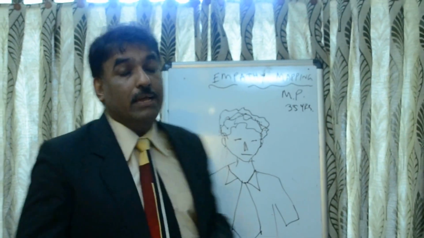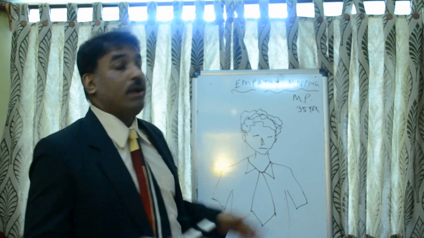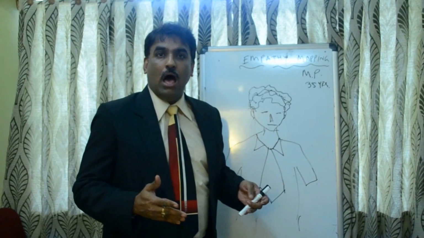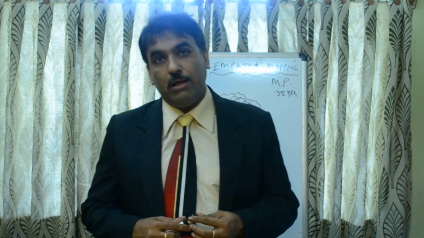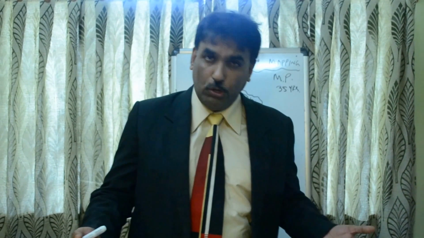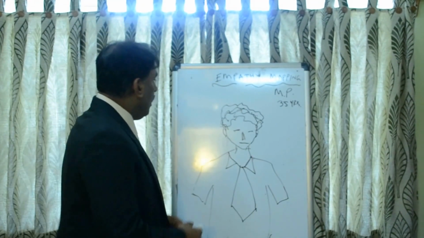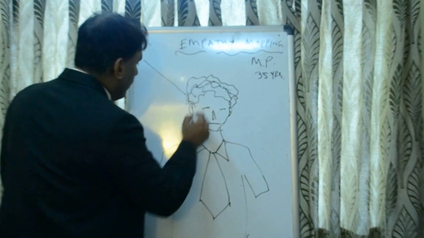What the technique is all about is, you need to put yourself in the shoes, or rather in the head, of that person. You need to see, you need to feel, you need to understand his thought process, so that you can understand the person better and give a solution to his problem in his way, not in your way. Now, let us divide this technique into 4 parts, in 4 quadrants.